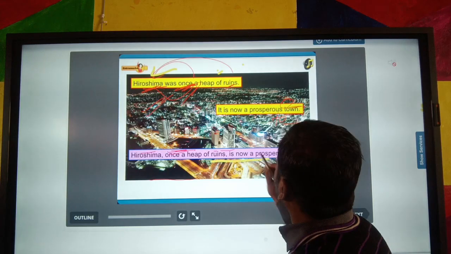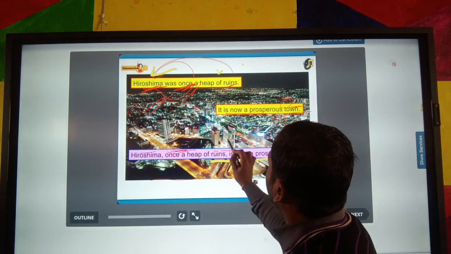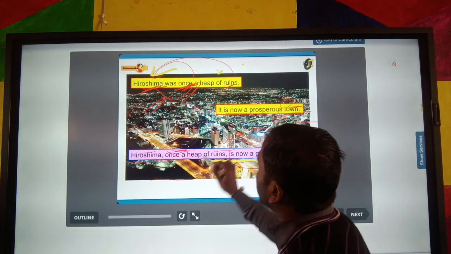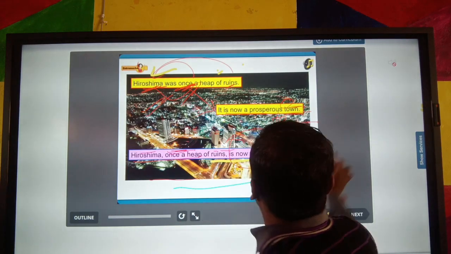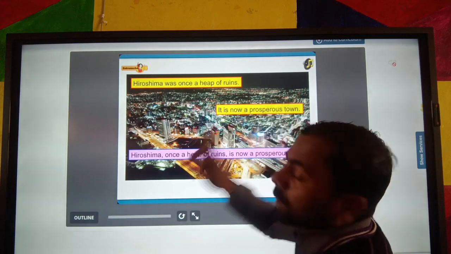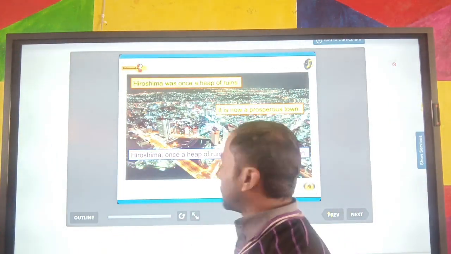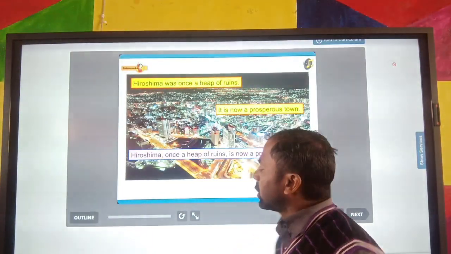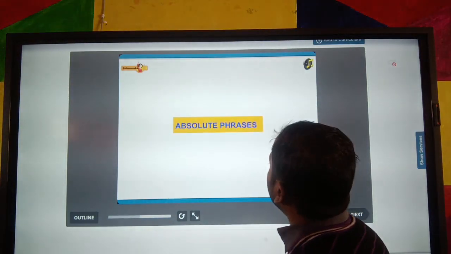You can see here, the rest of the sentence is "now a prosperous town." It makes a single sentence, both sentences adding up and making a single sentence. Clear? I hope you all understand. Adding two simple sentences and making a single sentence is known as synthesis. Synthesis means joining two words or two sentences. Okay, absolute phrases.